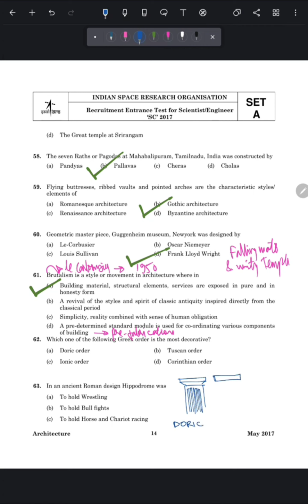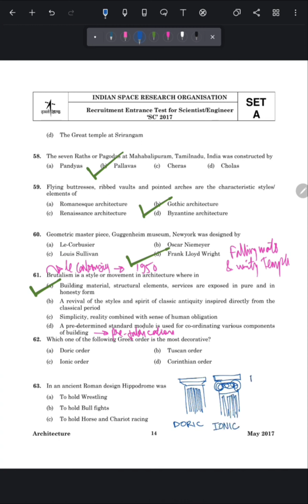Second is Ionic order, and it is slightly more decorative than the Doric order. It has a scroll at the top. Rest of the column is very similar to the Doric order.